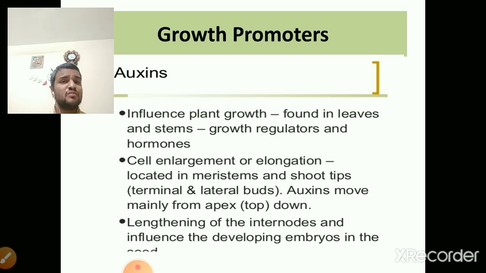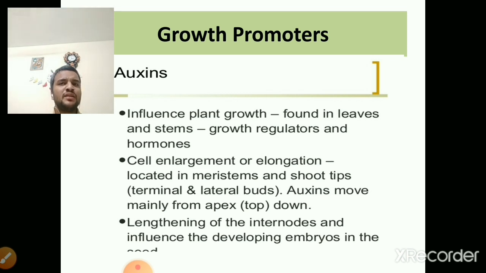In such meristematic tissue the auxin is present, and auxin helps in the growth of the terminal bud, or mainly helps in the growth of the tip of the plant, and it also involves cell enlargement or elongation. It also involves lengthening of the internodes and influences the developing of embryos.